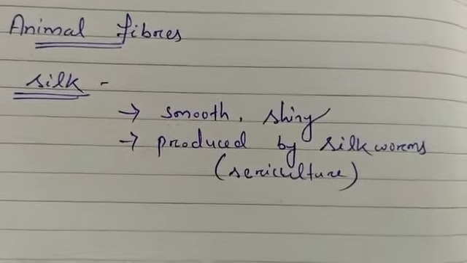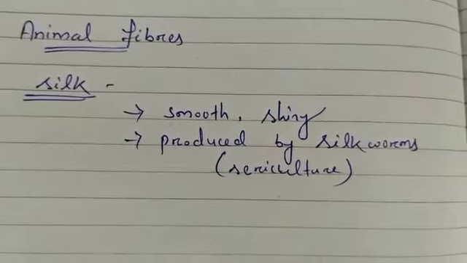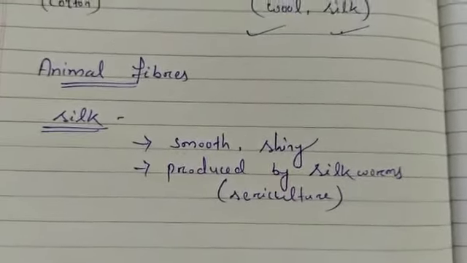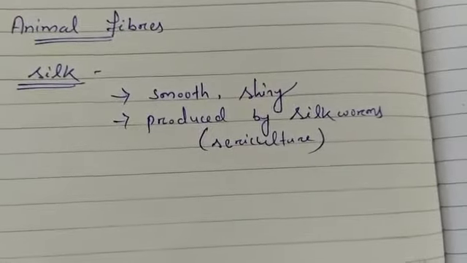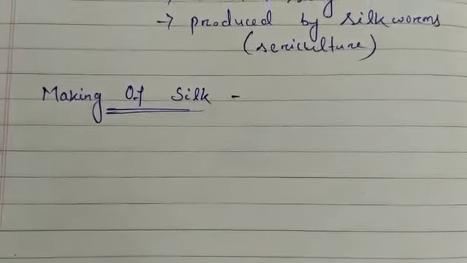Even today China is known as the largest producer of silk in the world, but nowadays India also has started producing silk by keeping silkworms. So now we will see how the silk is produced, or the making of silk. Silk is an animal fiber. It is made by silkworms in the form of a cocoon they spin around themselves.